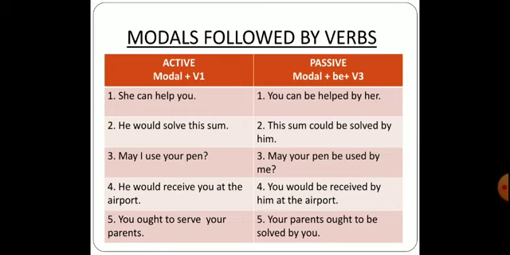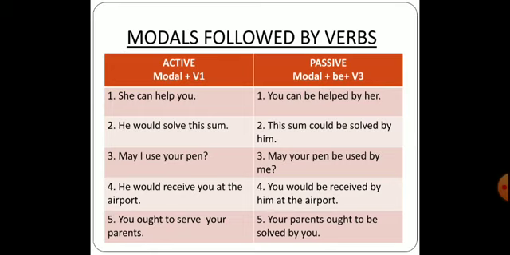When you change it, it will start with the question as it is. You will be starting up, may your pen be used by me. So you can see over here, may remains as it is, your pen becomes the subject. Now after the subject, be used by me.